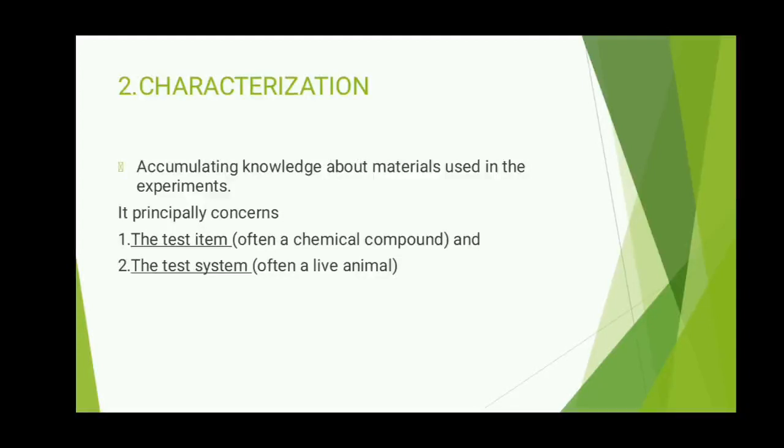Now, next is characterization. Characterization is accumulating knowledge about materials used in the experiment. It principally concerns the test item, that is often a chemical compound, and the test system, that is often a live animal. The test item might be an active ingredient for a medicine, a pesticide, a food additive, a vaccine, a chemical compound used industrially.